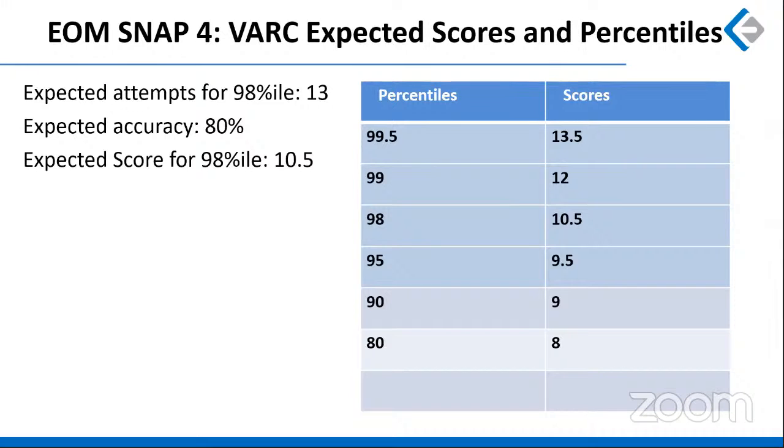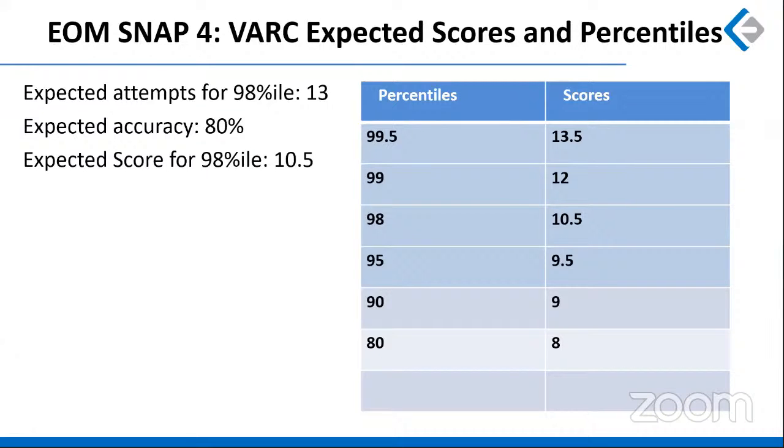And these are the percentile versus score mapping. 99.5 will be at a 13.5. 99 at 12, 98 at a score of 10.5, 95 at a score of 9.5, 90 at a score of 9, and 80 percentile at a score of 8 out of 15, right? So this is the overall analysis of the VARC section of EOM SNAP 4.